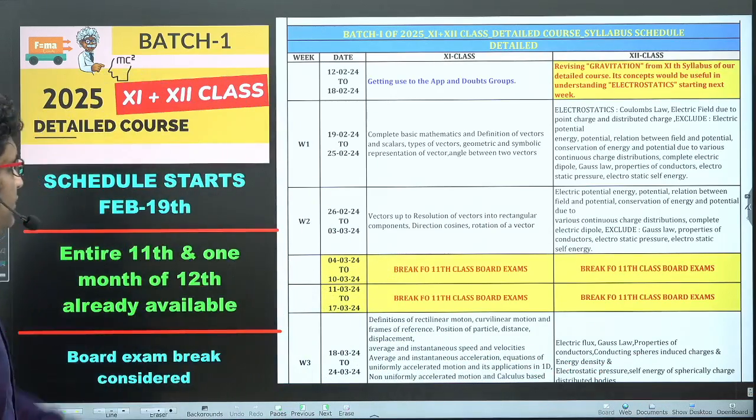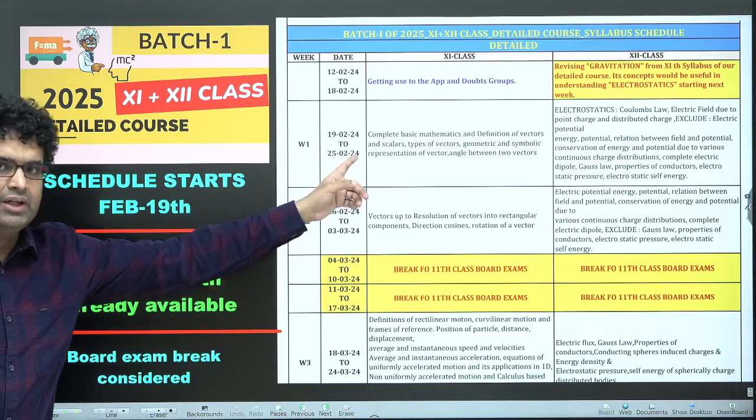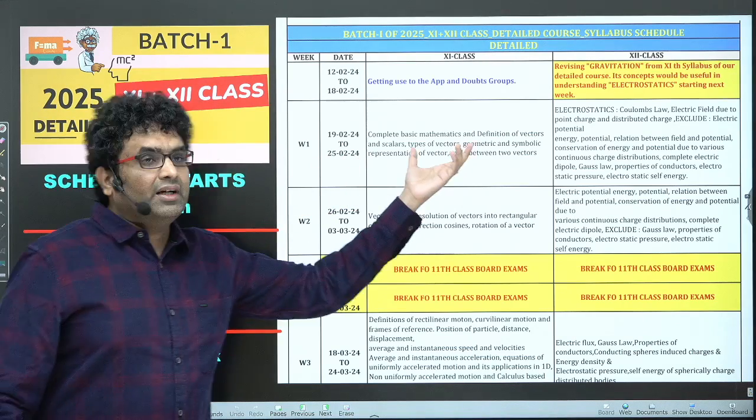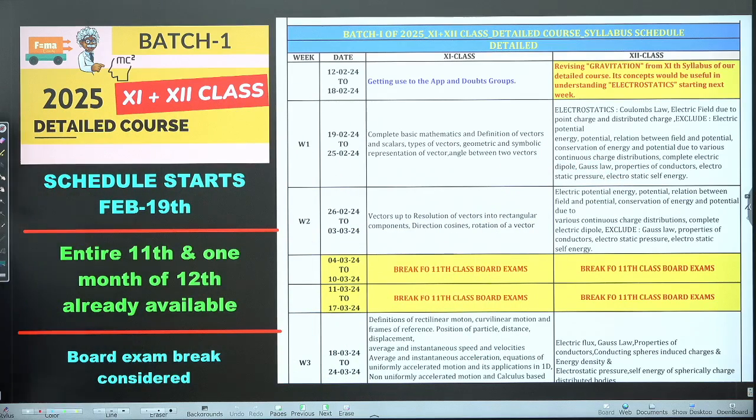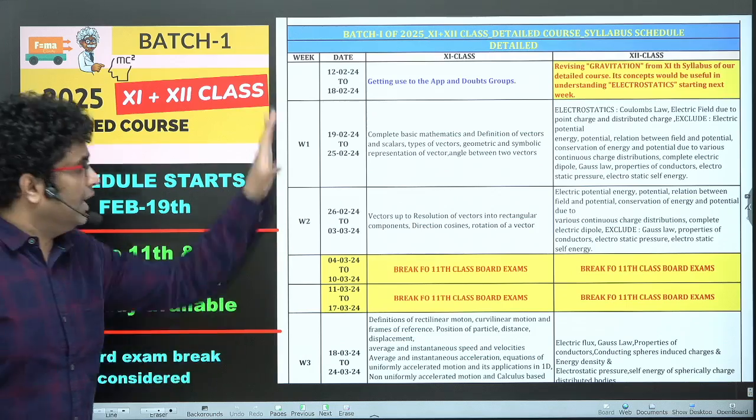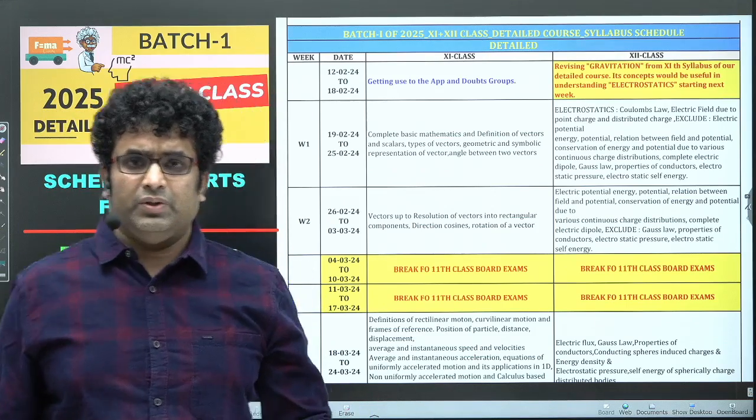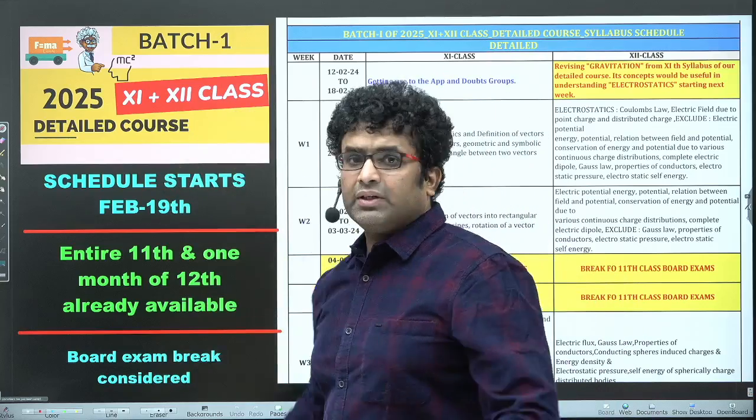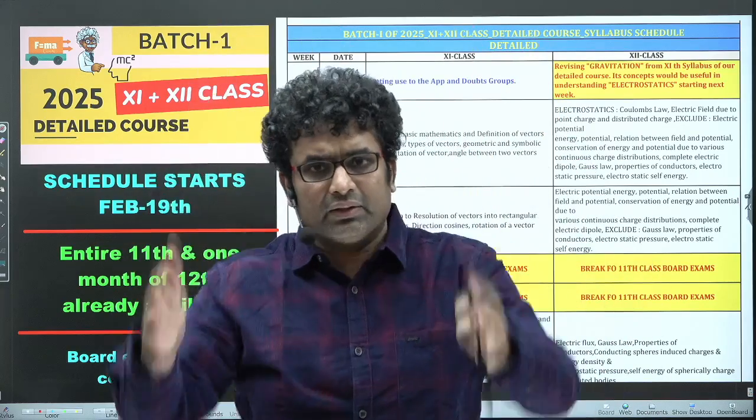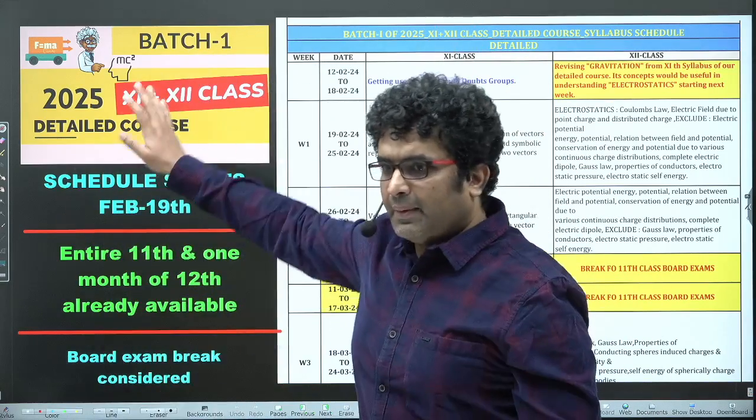Okay, right. And one more thing, the schedule, as I said, starts actually on 19th. In 11th, we'll start with basic maths and vectors, and in 12th, we'll start with electrostatics. Entire 11th and 1 month of 12th, I made it already available. Entire 11th syllabus is already available because people who are buying this course will have two types. Students who have done their 11th and want to revise need to have the entire 11th content ready, so it will be there.